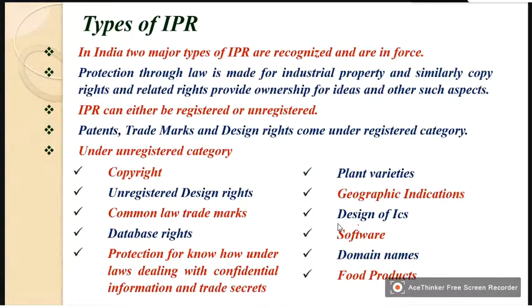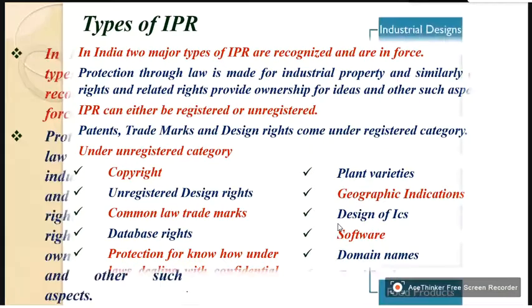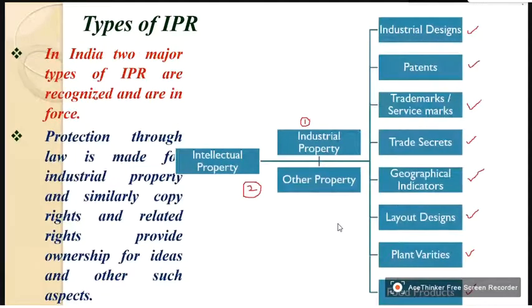So the same thing I have shown in the form of a diagram, and here I have given the list. So in this list, some other things which are not included here are added there.